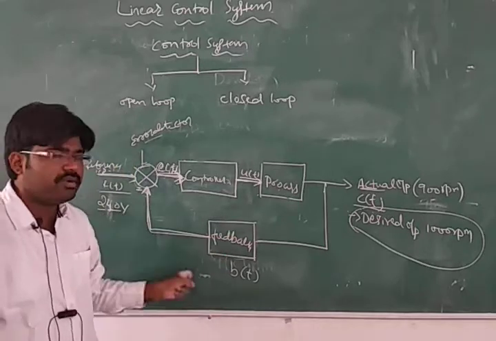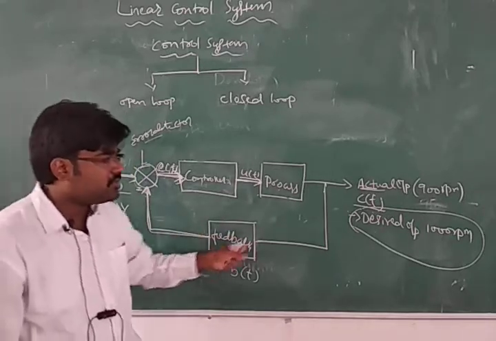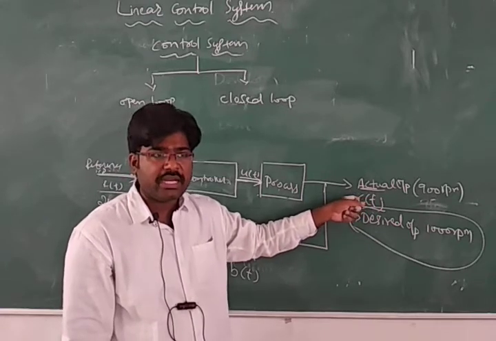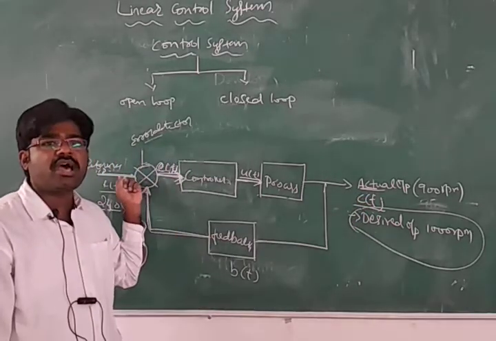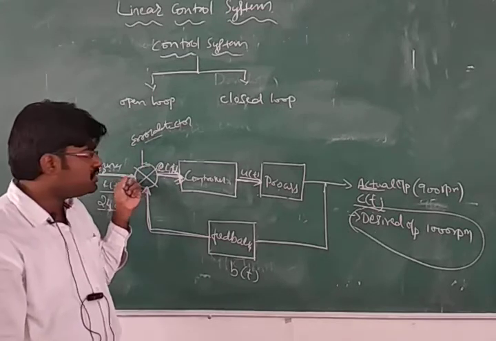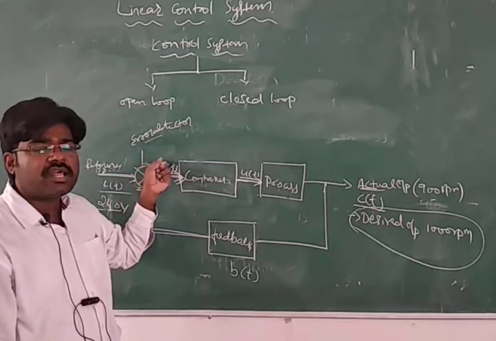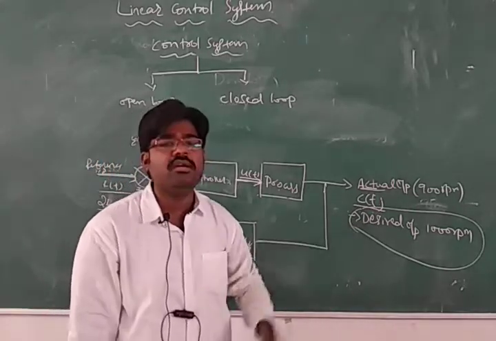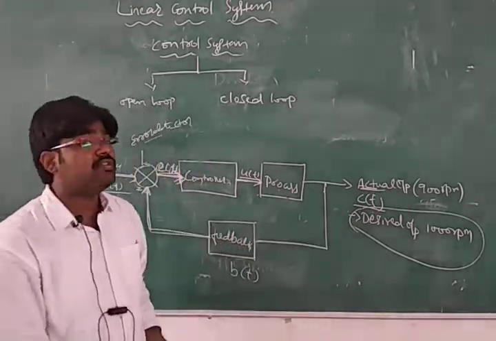What is the function of the feedback here? The function of the feedback is to sense the actual output generated, compare it with the desired output, then generate the required error signal in order to get the desired output. So this is about the closed loop control system.